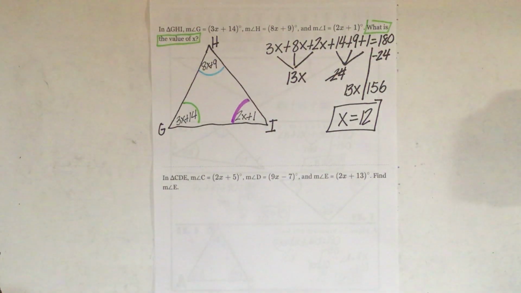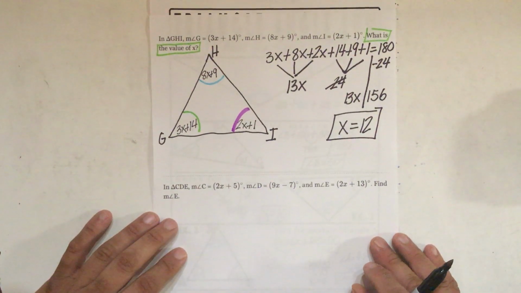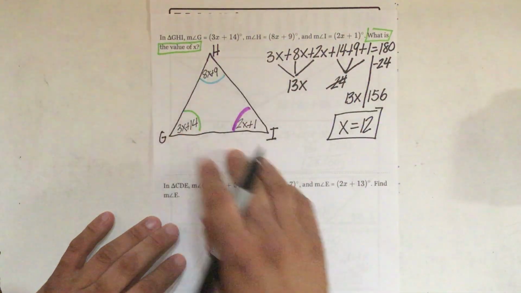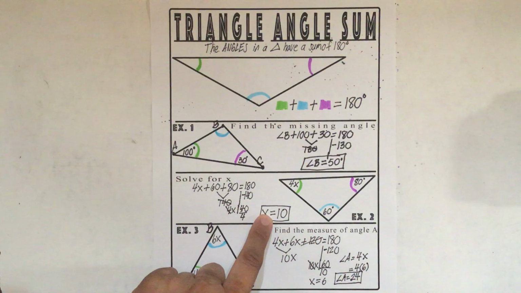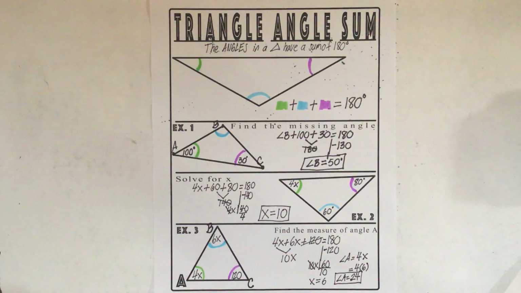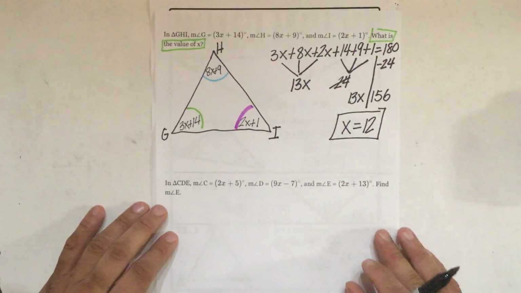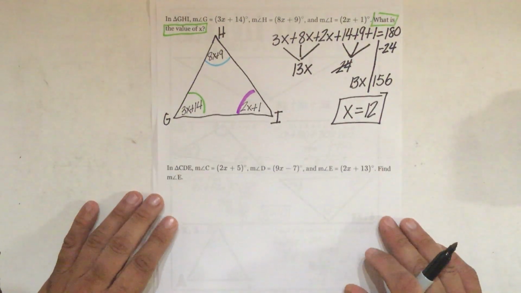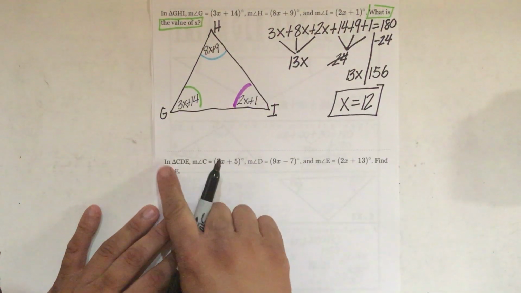Okay? Now, our second example is a little different. So this is our first example. So this first example, it says the value of x is kind of like example 2 here, where we found x on the notes, right? Solve for x. What is the value of x? Same thing. Now, that's the first example here on Delta Math. Now, the second example of Delta Math, it starts off exactly the same, actually, right?